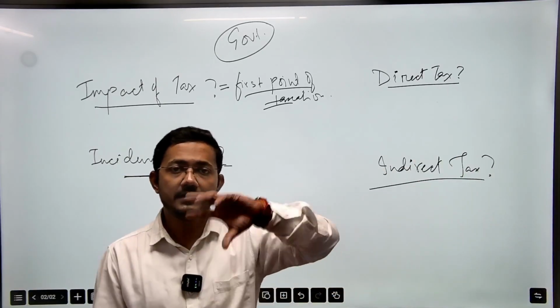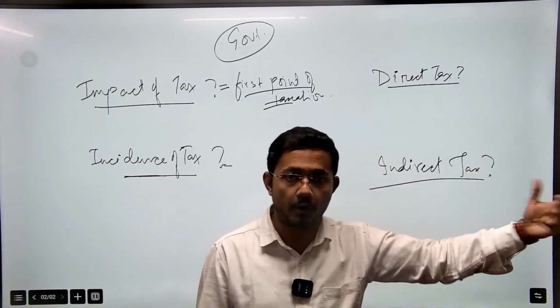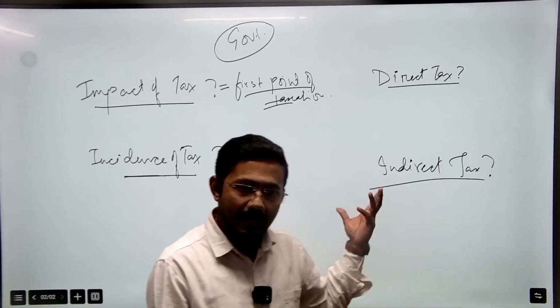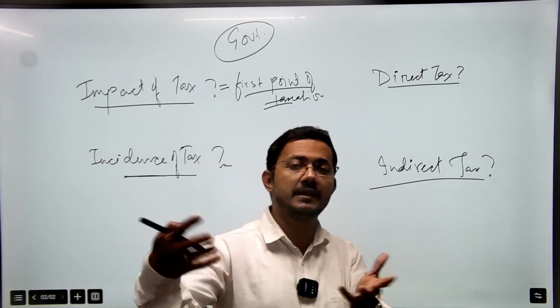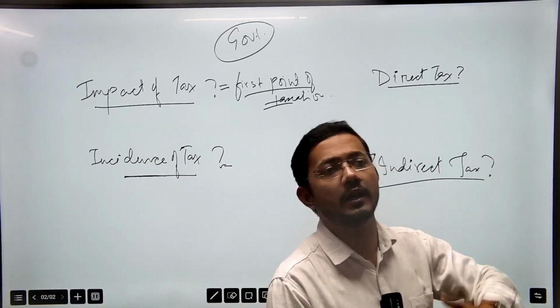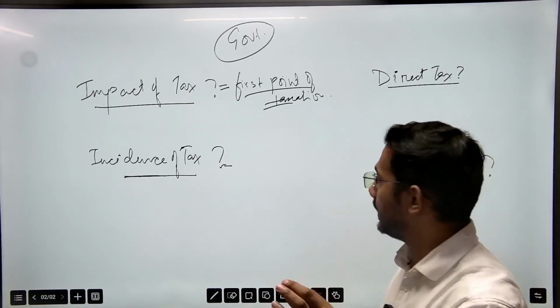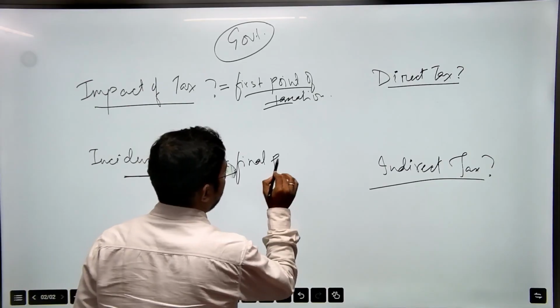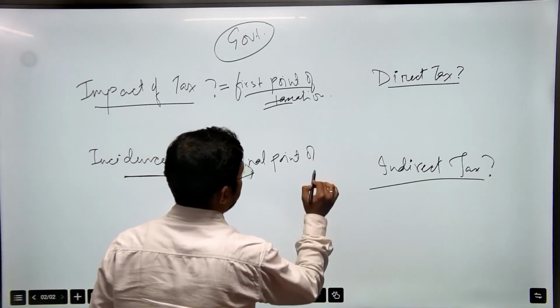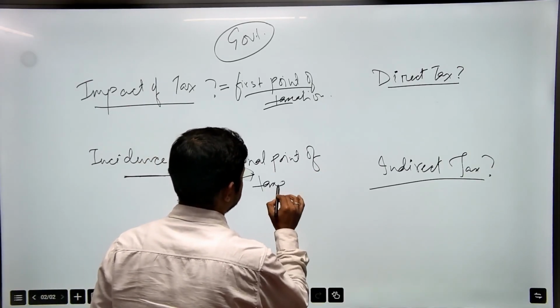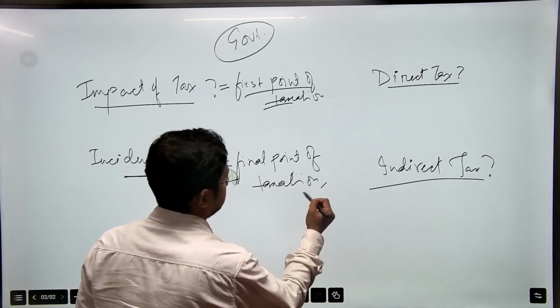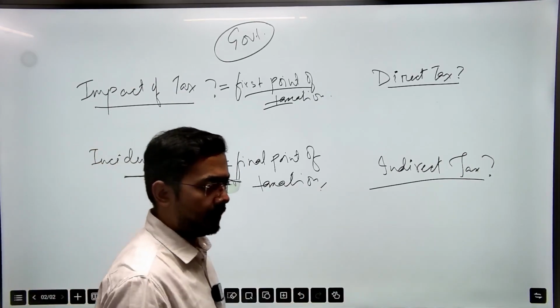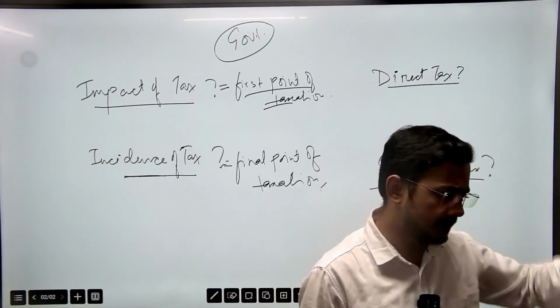So ultimately the tax burden is shifted to that other person. Who is ultimately paying the tax to the government, you or any other person? So incidence is the final point of taxation.